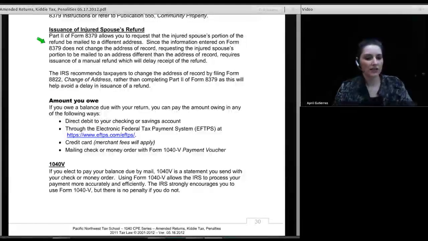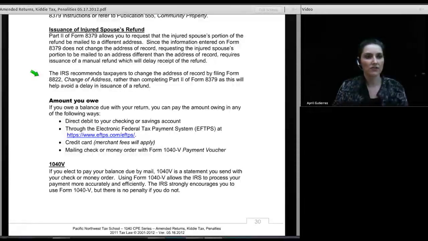There is a cautionary note here, issuance of the injured spouse's refund. Part 2 of the form allows you to request that the injured spouse's portion of the refund be mailed to a different address. And since the information entered on Form 8379 does not change the address of record, requesting the injured spouse's portion to be mailed to an address different than the address of record requires issuance of a manual refund that will delay receipt of the refund. The IRS recommends taxpayers change the address of record by filing Form 8822, change of address, rather than completing Part 2 of the form.